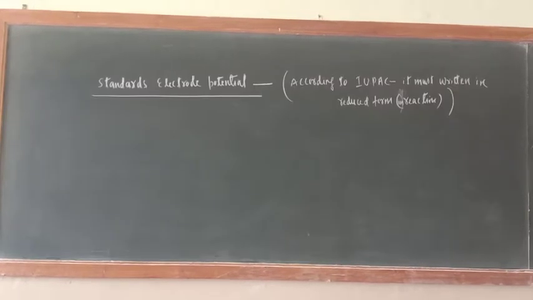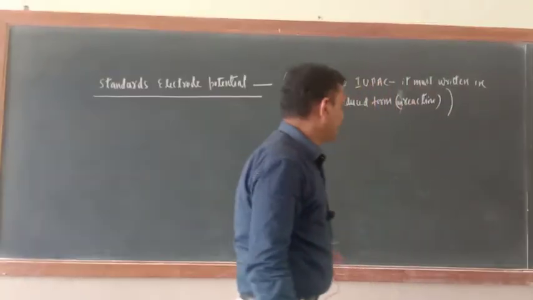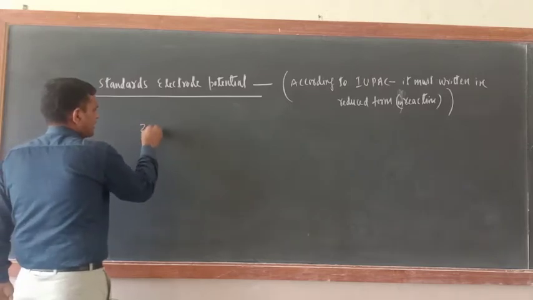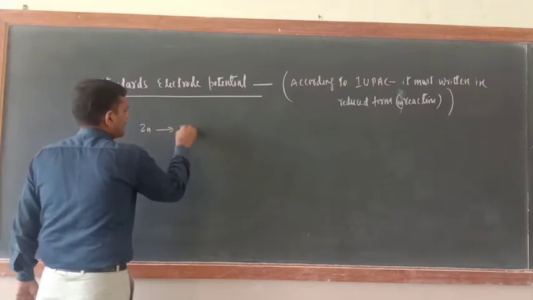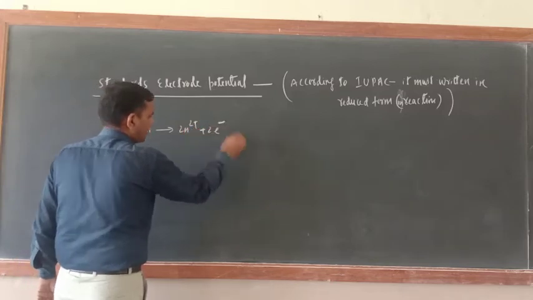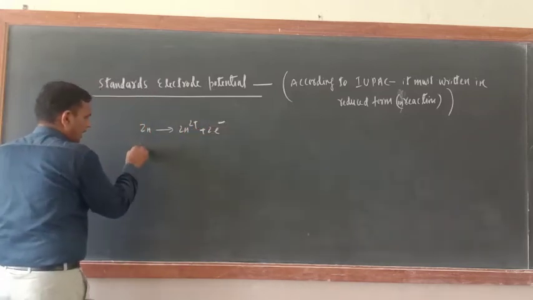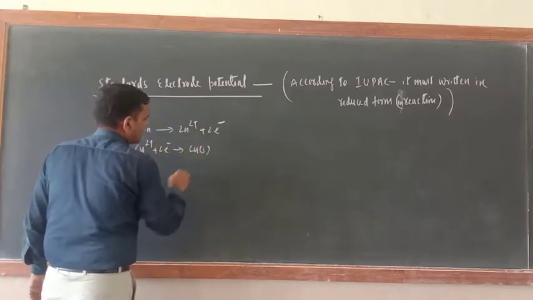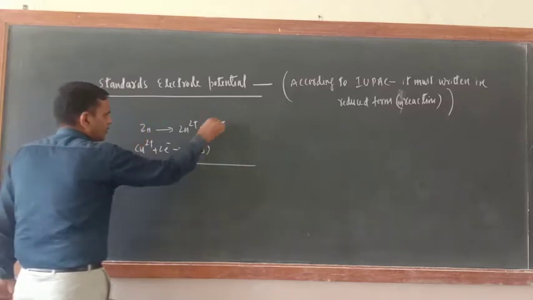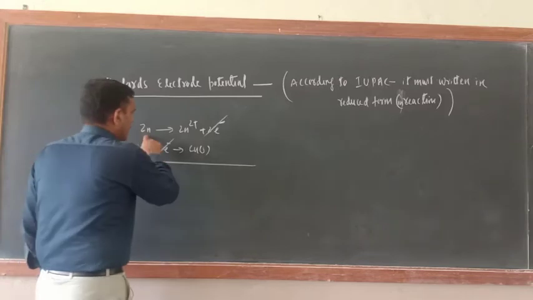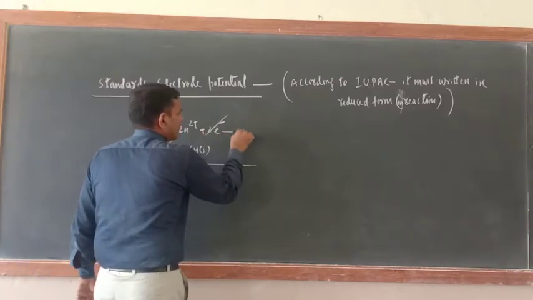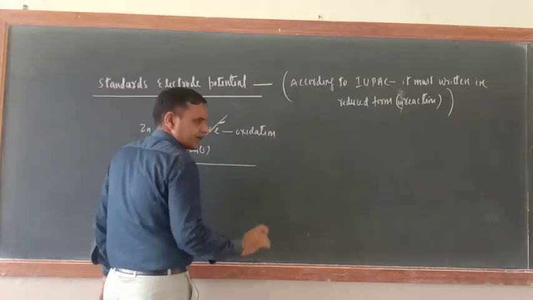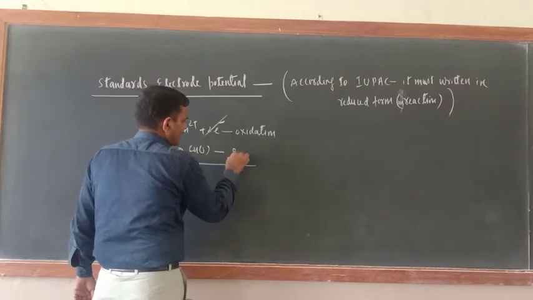Just see, dear cadets, standard electrode potential. First you understand. I will write one simple reaction. Zn equals Zn²⁺ plus 2 electrons. Now Cu²⁺ plus 2 electrons equals Cu solid. Add both reactions, so the 2 electrons are cancelled out. Now zinc is losing 2 electrons, that is why it is undergoing oxidation. Yes. Now this is undergoing reduction.